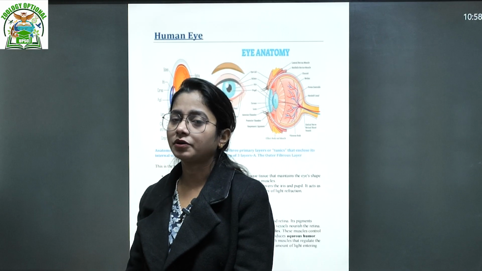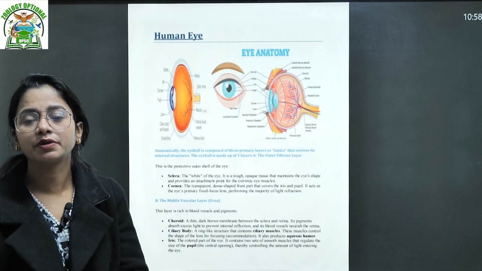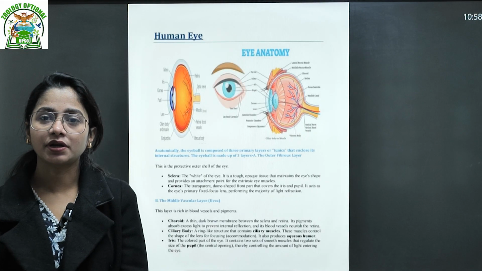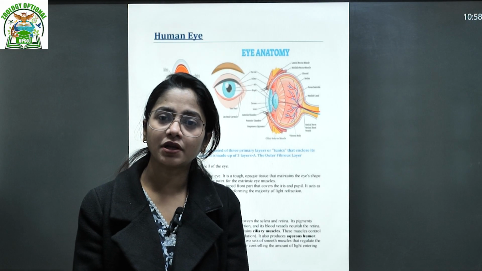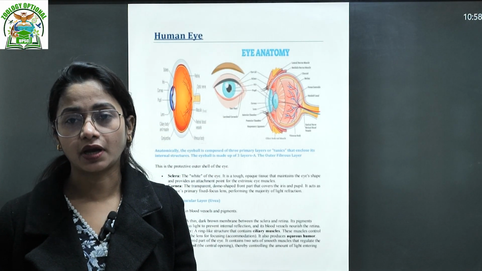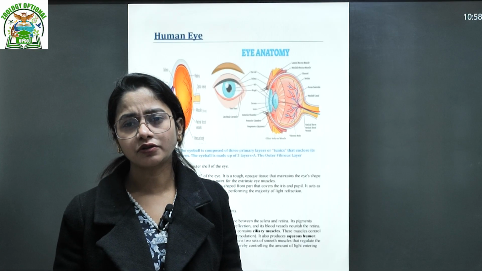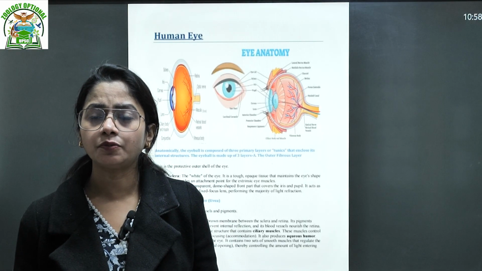Today we are going to talk about one of the very important topics of your geology UPSC optional, Paper 2. That is the human eye. If you see your physiology topic, one of the topics mentioned is the human eye. And why is it important? Of course, the importance of any topic we generally consider with respect to your PYQs.